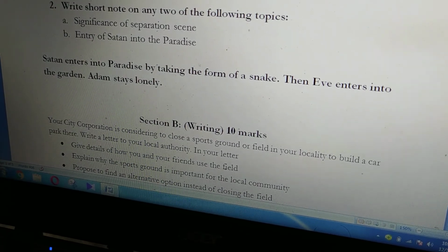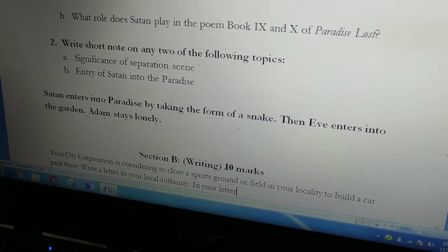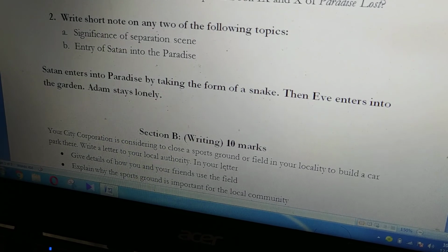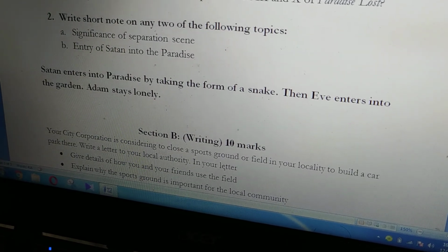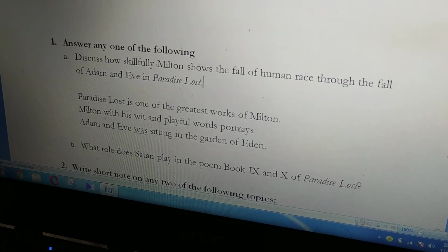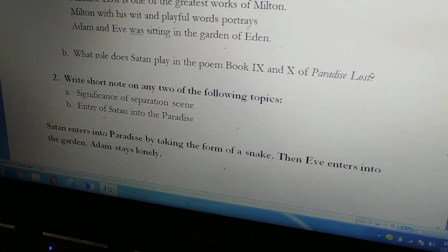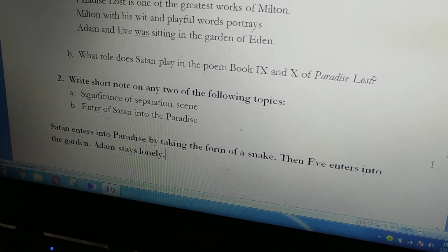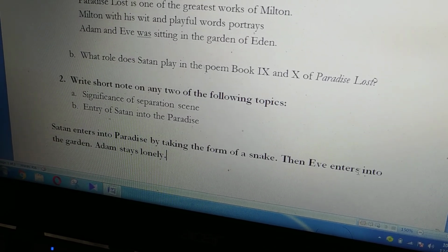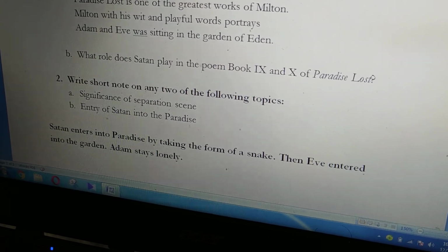Now what you cannot do is you cannot mix it up. For example, in the first sentence you're writing Satan enters into paradise by taking the form of a snake. Then if you write then Eve entered, then this will be wrong. So here you have to write enters.